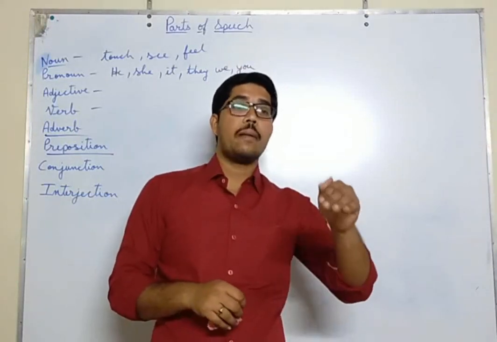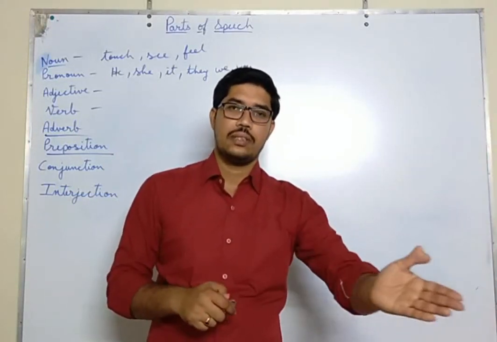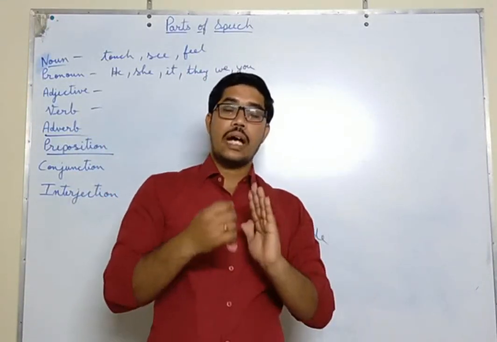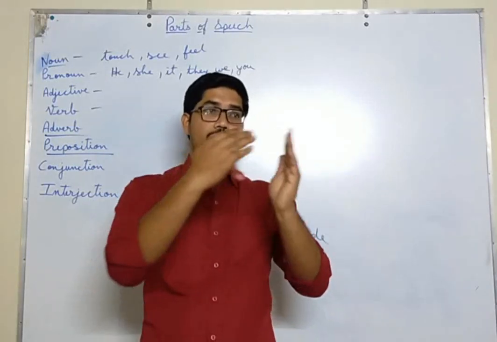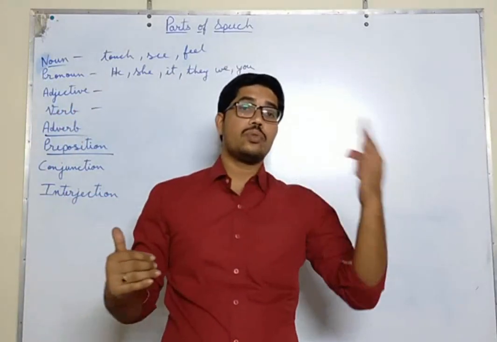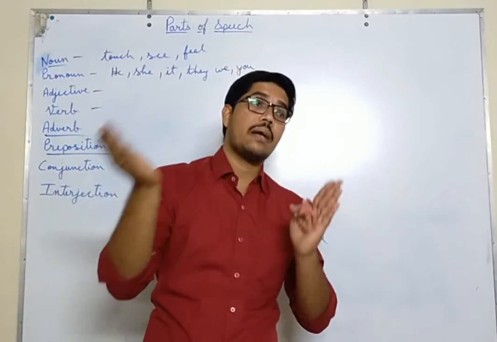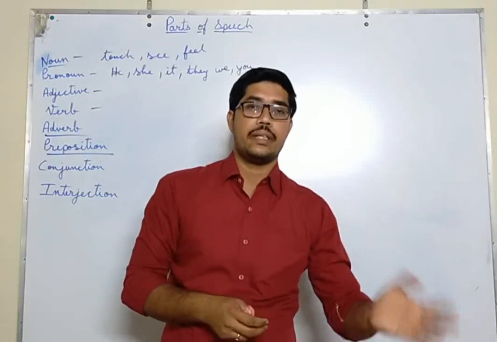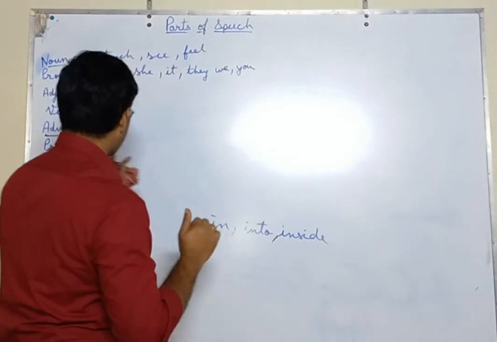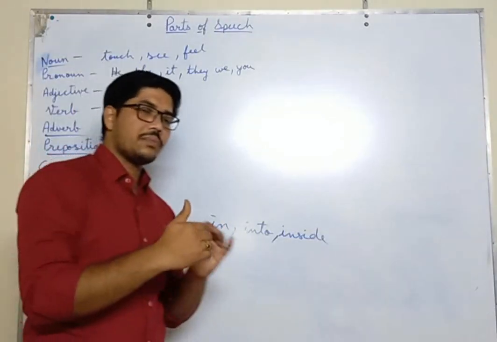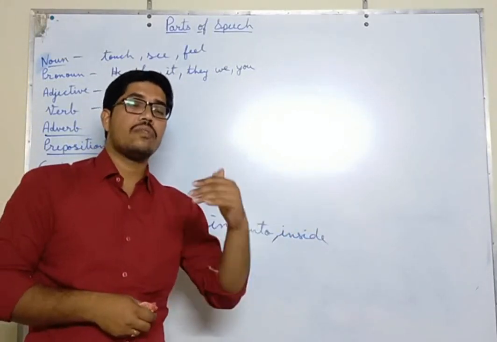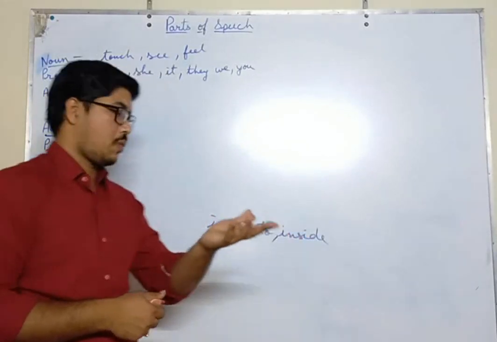Like Ram went into his house. We saw Ram, he was outside, then he went into the house. So it is into. Now Ram is in the house, when you are able to see Ram sitting in the house. But when the door is closed and you are unable to see Ram, where is Ram? Ram is inside the room because you are unable to see him. Did you understand it? So what is preposition? Preposition is a word that gives us more information about the place, position and direction of any object, that is noun or pronoun.